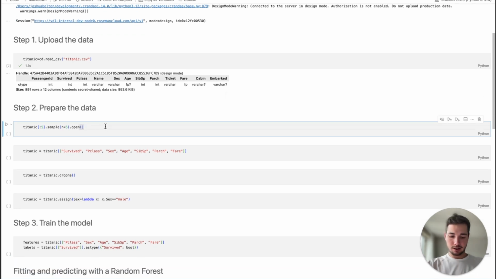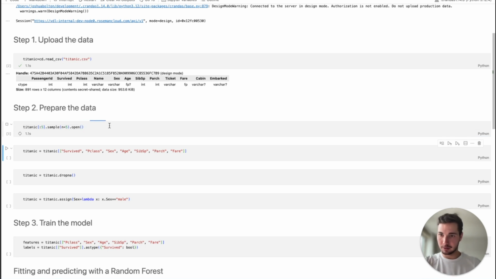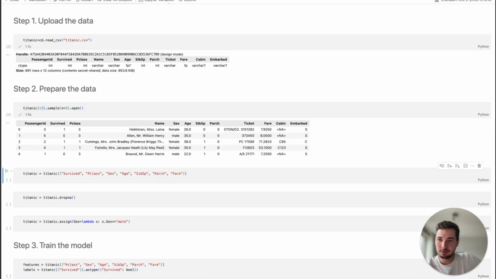Let's have a quick look at a sample of 5 of the rows, just to see what we're dealing with. So it's interesting, we've got a few columns here. We probably don't need the passenger ID. Survived we're obviously going to keep because that's what we're trying to predict. We've got P class, which is the class in which the passenger actually travelled. We've got the name, probably also going to remove that because it doesn't help at all. Sex we'll keep, but this is in text, so we need to remember to convert that into numbers. Age we'll also keep. We've got SibSp, which is number of siblings and spouses.